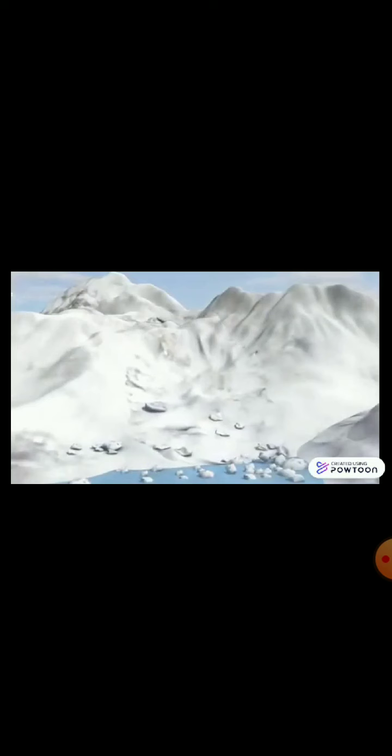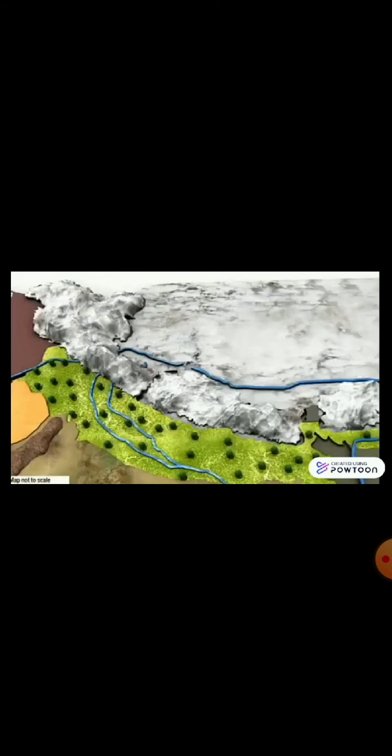The peaks of the mountains remained covered with snow. This snow melts and forms rivers. Ganga, Yamuna, Satluj and Brahmaputra originate in these mountains and flow down to the plains. Mountain glaciers are the main source of rivers. Thus, these rivers have water even in summer.